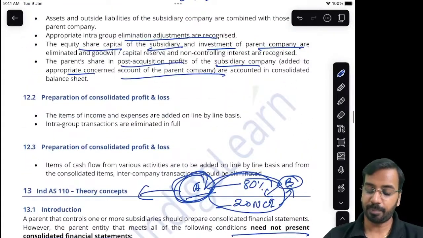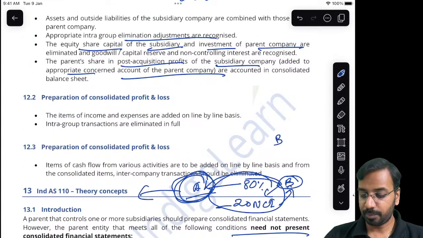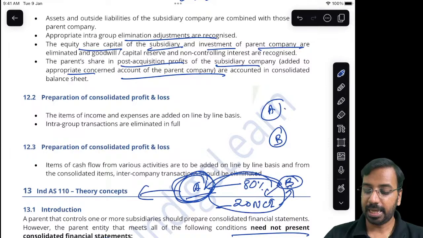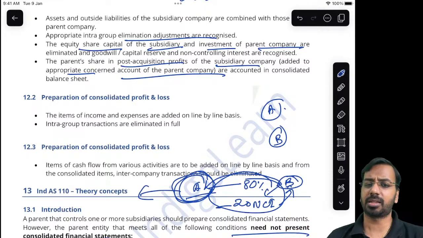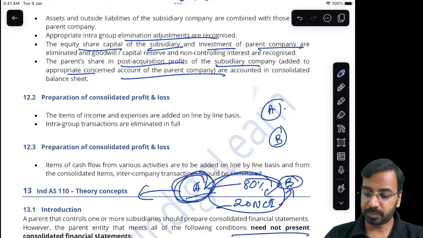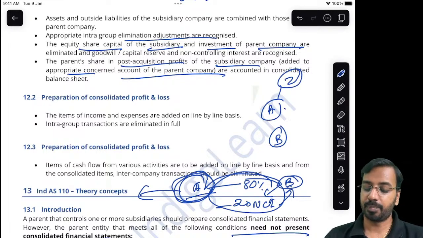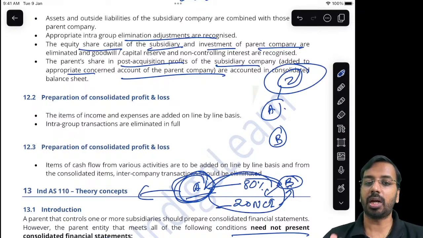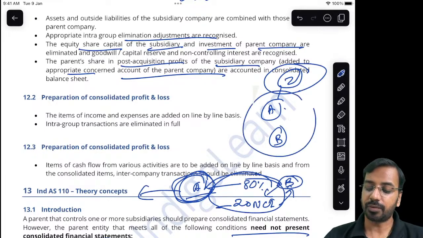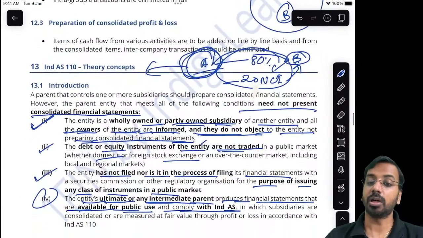So basically, here B, here we have A. A says, I will not prepare consolidated financial statement. Okay. Let us say there is one more guy on the top, Z. Z has to prepare consolidated financial statement as per Ind AS, in which it will take into account the entire group.